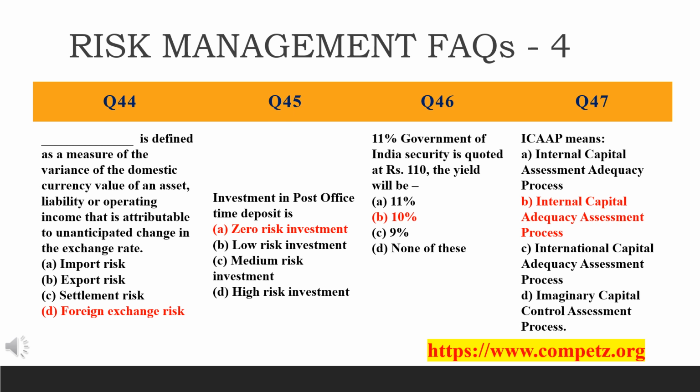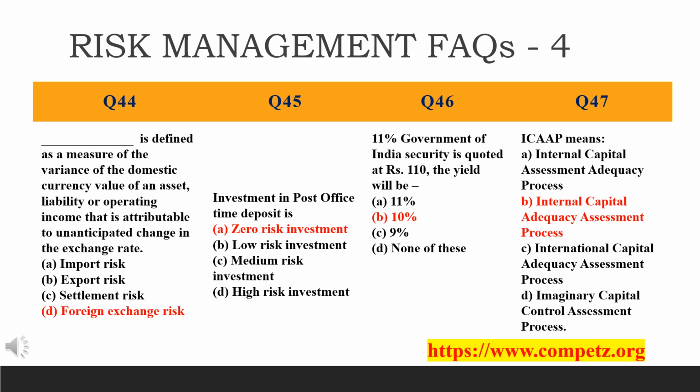Why? Yield is calculated as the income received from the investment divided by the price of the instrument. Okay, what is the income? What are the income received from the investment divided by the price of the instrument? Thus, the security pays rupees 11 and cost rupees 110. Therefore, the yield will be the income received from the investment, 11, divided by the price of the instrument, 110. In percent, it will be 10%. So, answer will be B, 10%.